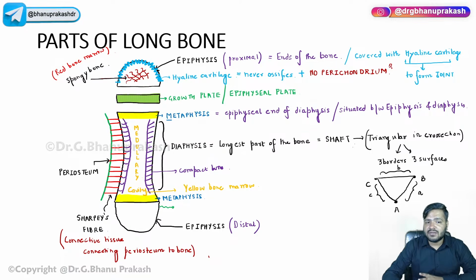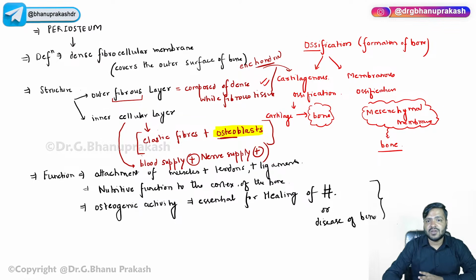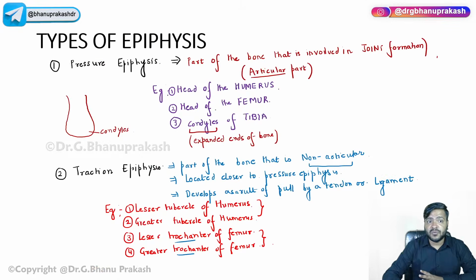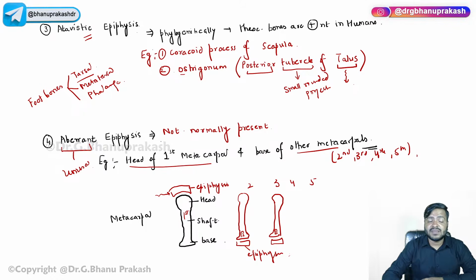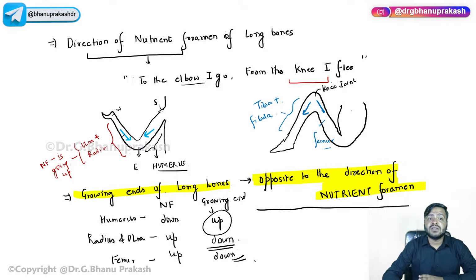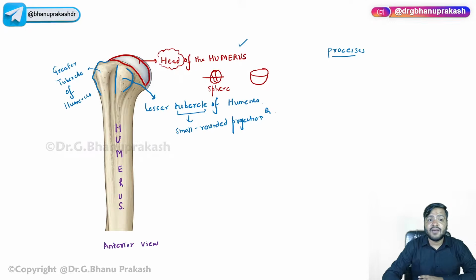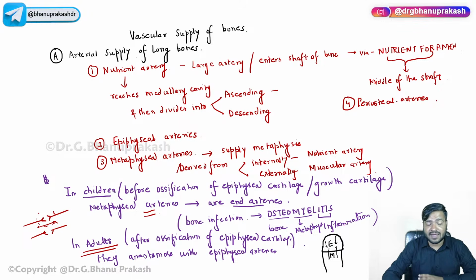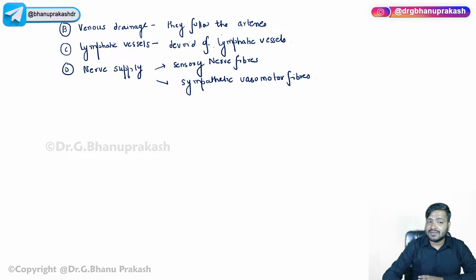We have discussed the parts of the long bones. We have discussed the periosteum, some points related to ossification, the bone marrow, the red and the yellow bone marrow, the types of the epiphysis: pressure, traction, atavistic, aberrant, and the direction of the nutrient foramen. And we have already discussed the blood supply of the long bones in extensive detail. We have discussed a little bit about the nerves, veins, and lymphatic vessels as well. So I hope you all understood today's lecture.